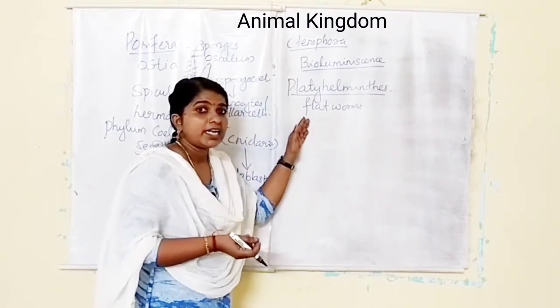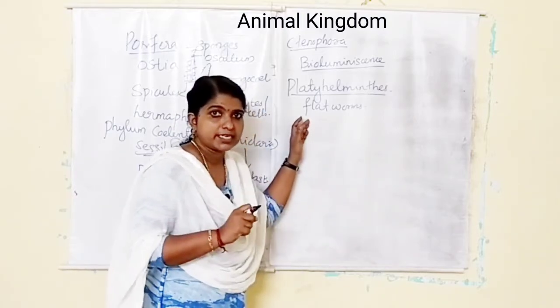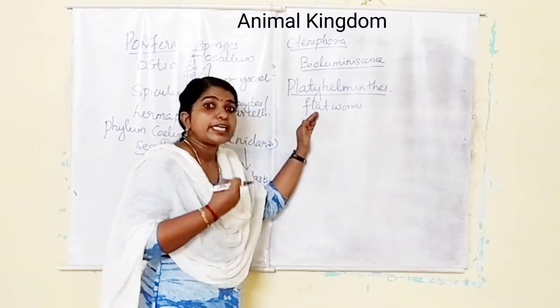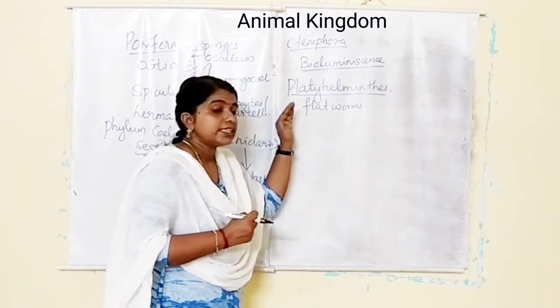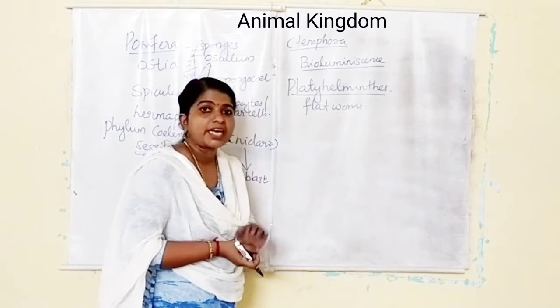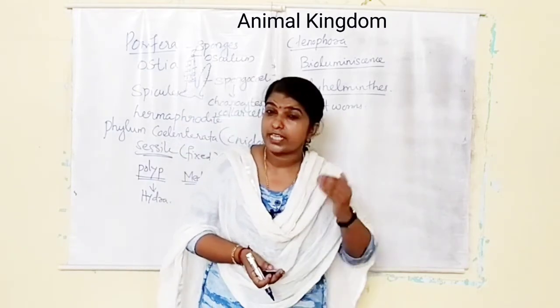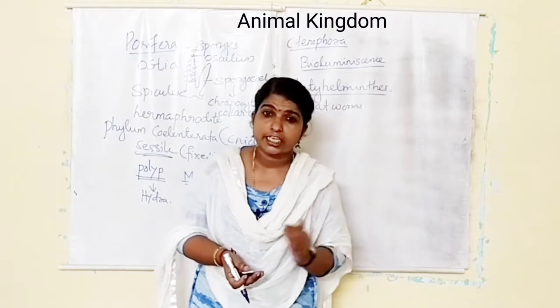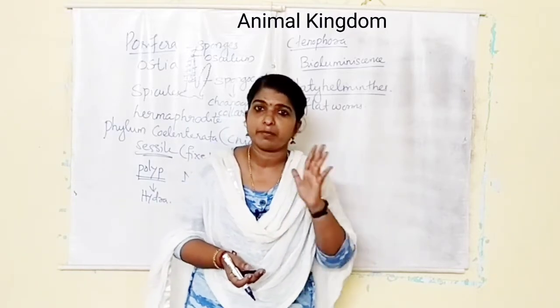They are acoelomate animals; the coelom is absent. They are triploblastic in nature and have bilateral symmetry, and generally they are endoparasites. So they are endoparasitic, bilaterally symmetrical, acoelomate and triploblastic animals.